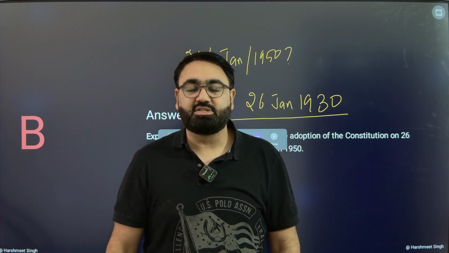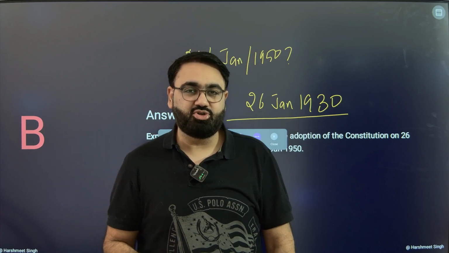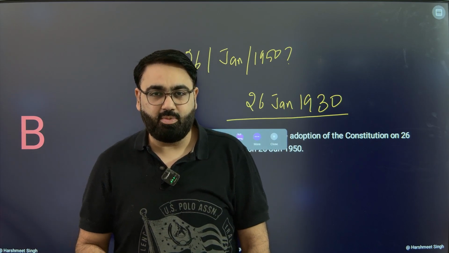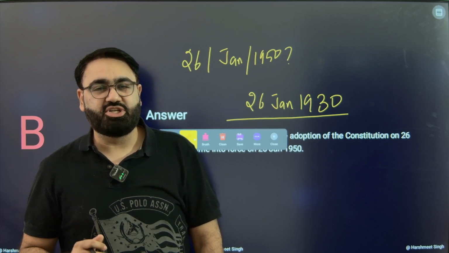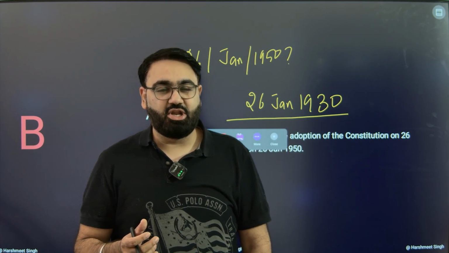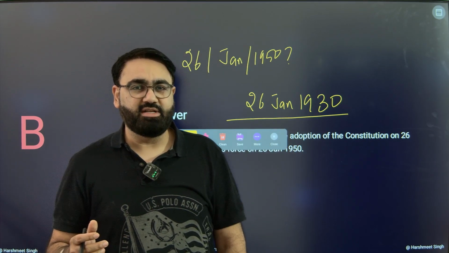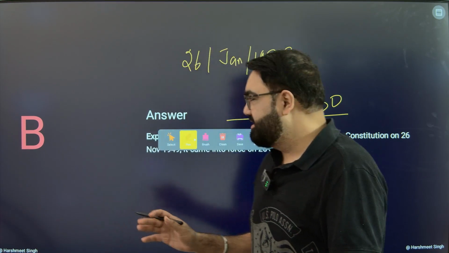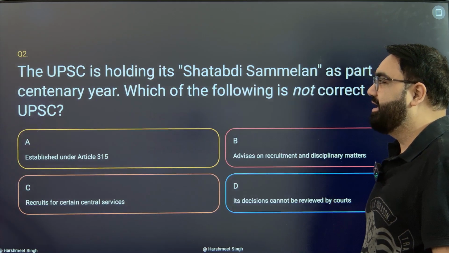One other thing that you must remember, there were a few laws, some provisions of the Constitution that came into force from 26 November itself. Laws about citizenship, about elections in India. Remember, they came into being from 26 November itself. The remaining ones, most of them, came into being from 26 Jan 1950. So the answer is pretty simple, straightforward. That is B.